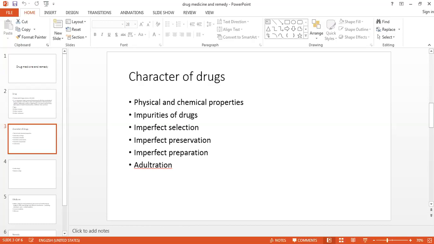The impurities of the drugs are again important, because if impurities are present, then it will not show the proper proving, and we will not get the proper result while curing the patient. Impurities in drugs may arise from various causes. The following are the common causes. The first one is imperfect selection. Imperfect selection is due to the ignorance of collectors.